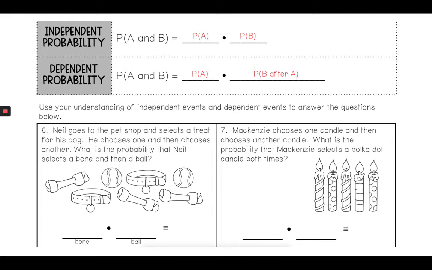So using our understanding of independent and dependent events, answer the questions below. Neil goes to the pet shop, selects a treat for his dog.